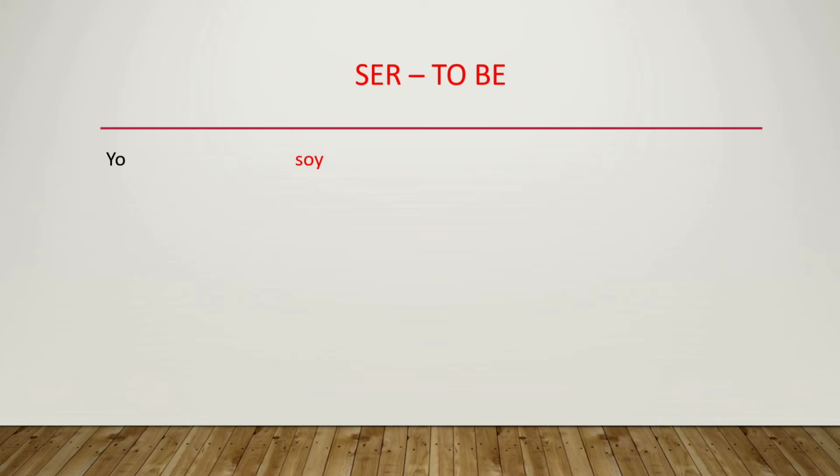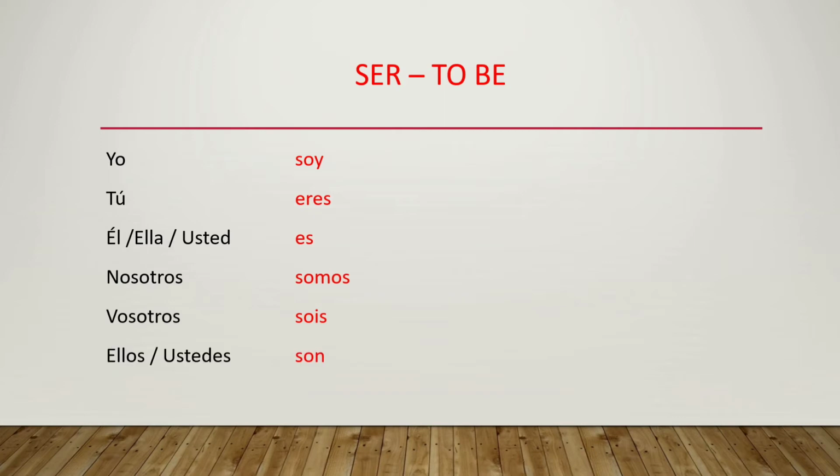The second form is eres. Third form, es. Fourth form, somos. Fifth form, sois, and the last form, son. These are the 6 forms: soy, eres, es, somos, sois and son.